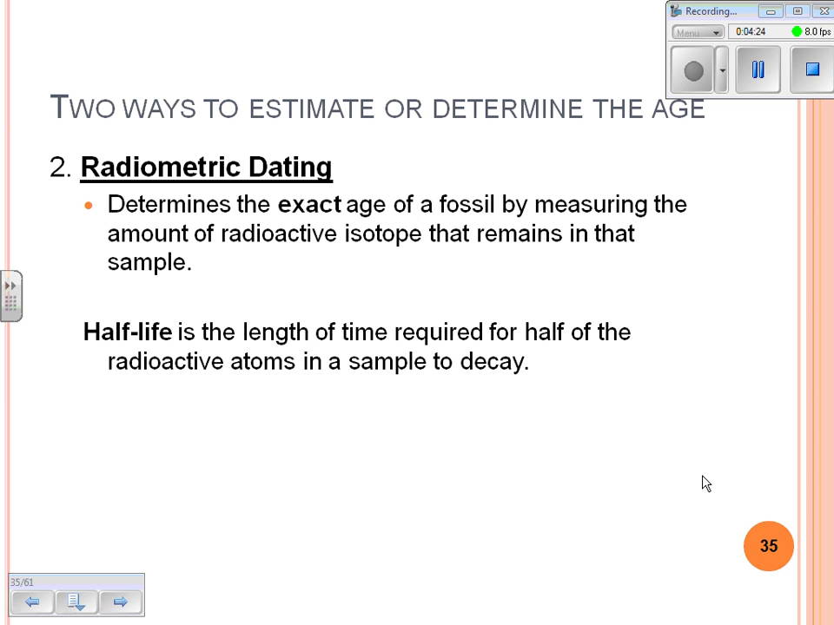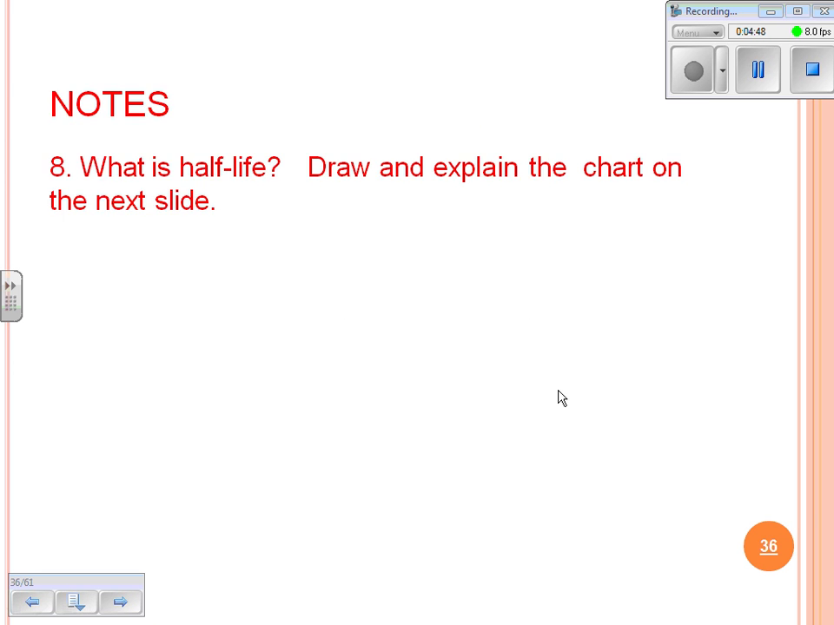Radiometric dating is going to help us determine the absolute age, the exact age of the fossil, by measuring the amount of radioactive isotope that remains in a sample. A term that you're going to become familiar with, and we'll have a lab on this next class, is the word half-life. A half-life is just the length of time required for half of the atoms to decay.